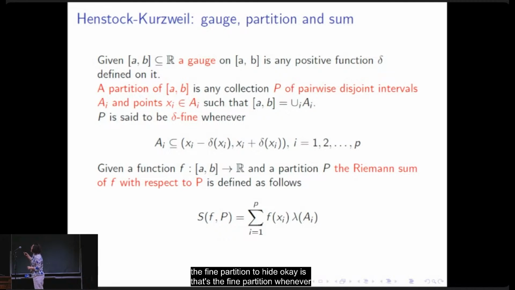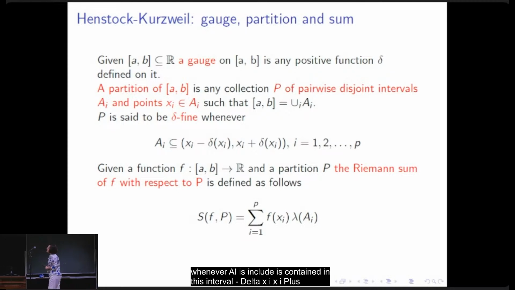A tagged partition P is said to be delta-fine whenever each interval A_i is contained in the interval (xi_i minus delta(xi_i), xi_i plus delta(xi_i)) for every i. And the last ingredient is the Riemann sum of f with respect to the partition, which is defined in this way, where lambda is the Lebesgue measure.